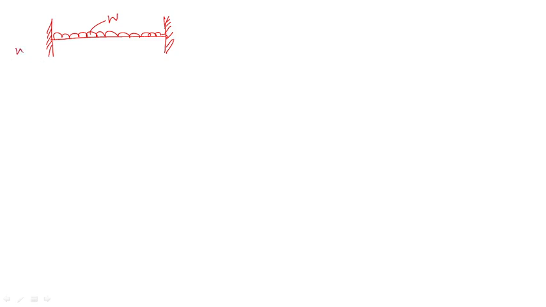You know, WL square by 12. This one also WL square by 12 is an end moment, right? How will it come? It will come like this, and it will come like this. Okay, done. Now first we have to calculate these, which are WL square by 12. These are all fixed end moments. I will write here, fixed end moment is WL square by 12.